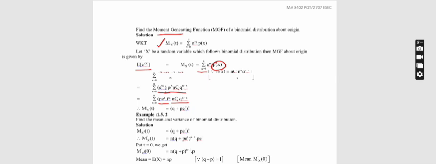So mx of t is equal to q plus p e power t the whole power n. This is the moment generating function of binomial distribution. Next we are going to see the mean and variance of binomial distribution.